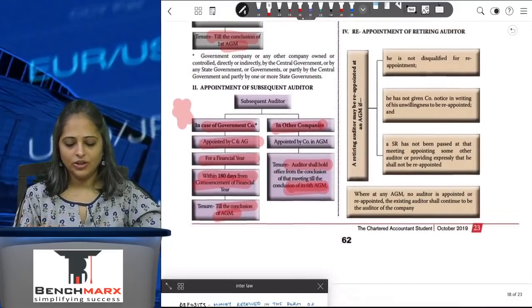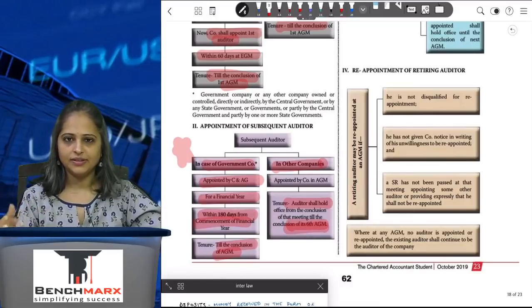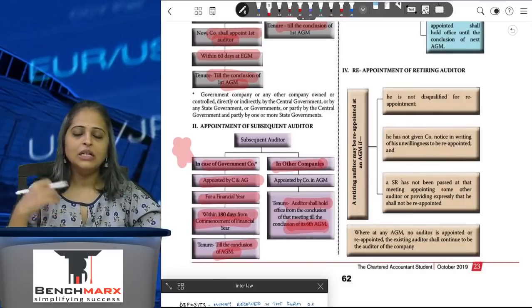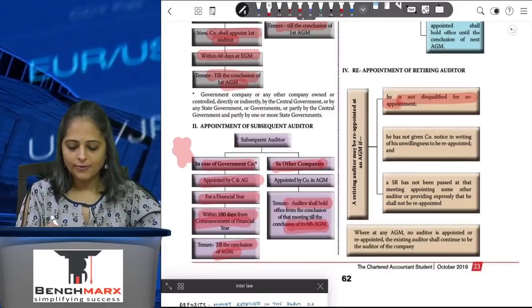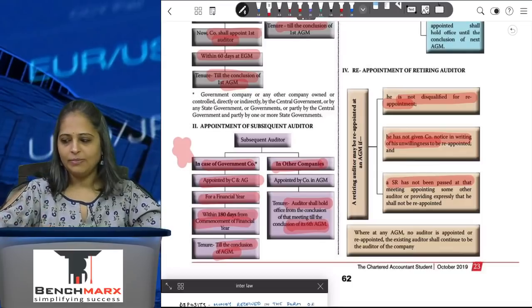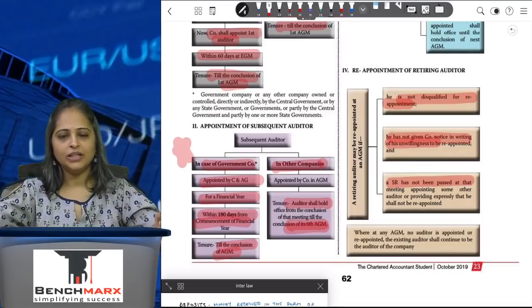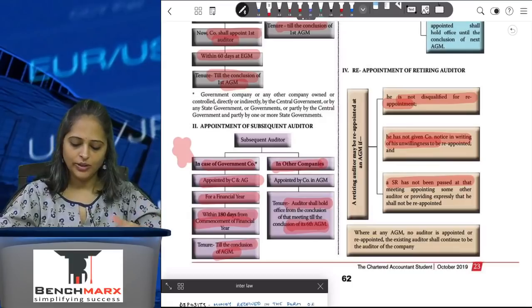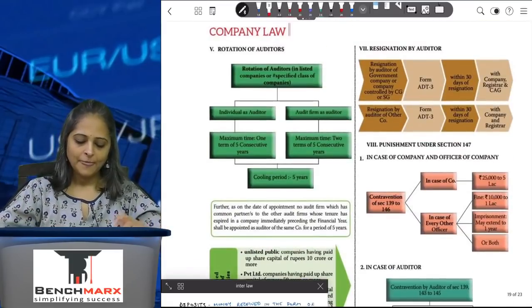Appointment of a retiring auditor. If an auditor is retiring, you can appoint the same person if he is not disqualified for reappointment, he has not given notice in writing that he is unwilling to be reappointed, or a special resolution has not been passed saying that he will not be appointed again. He is a retiring auditor. When will he be disqualified?